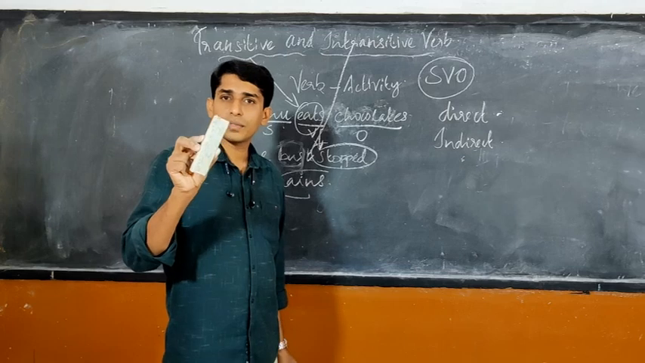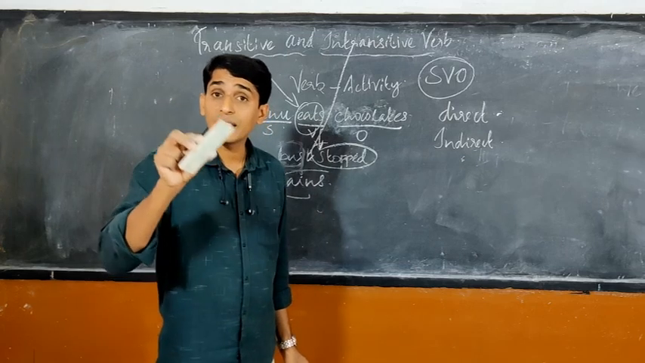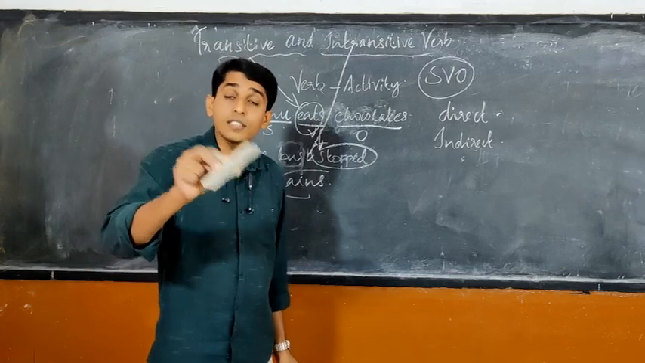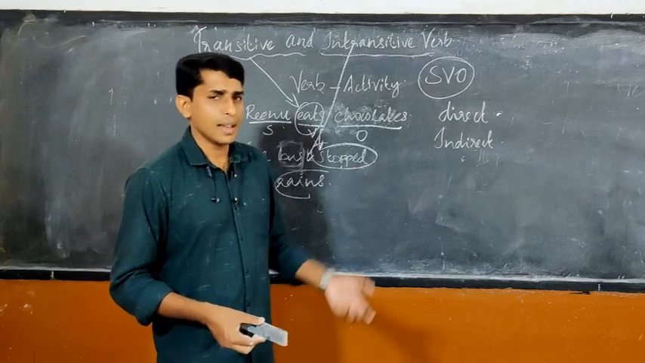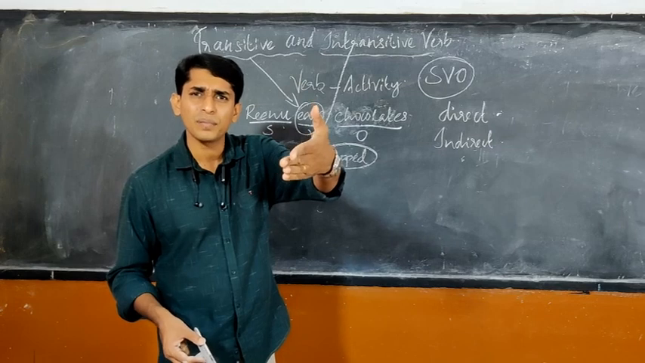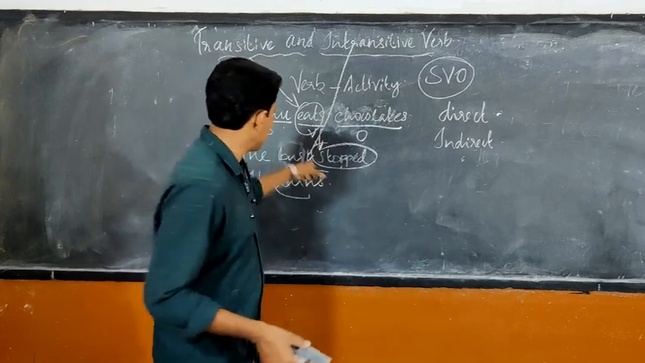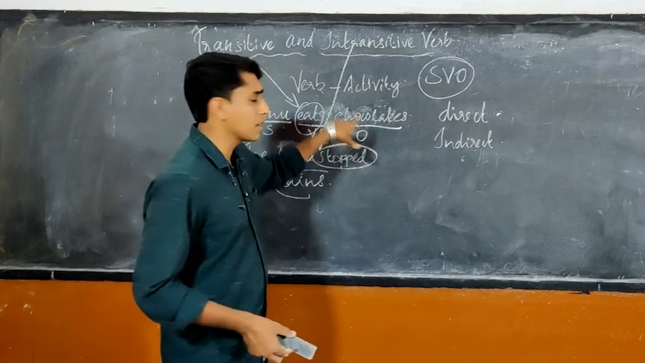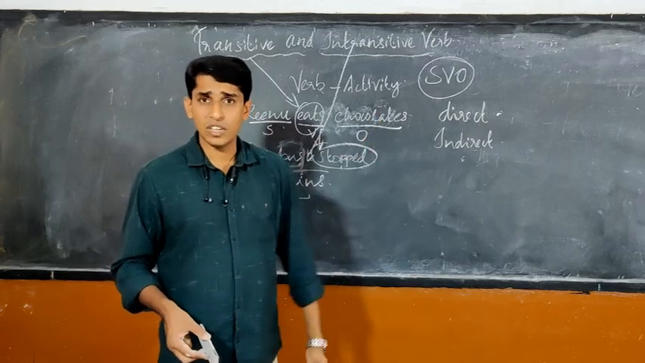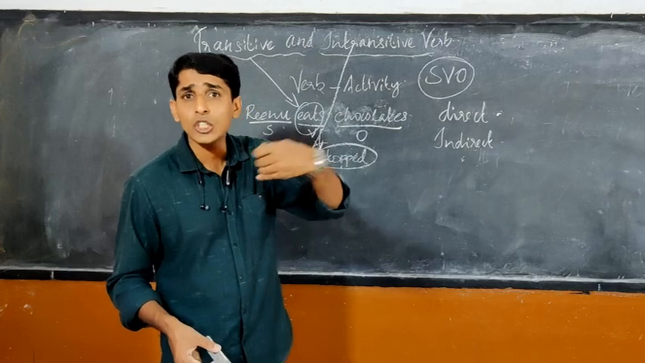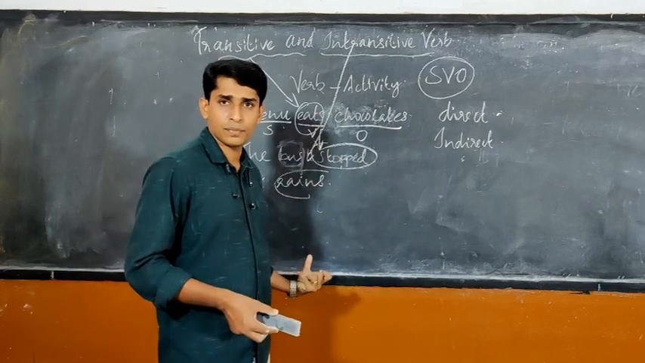That verb is transitive. If there is no object, that is intransitive. And if some nouns are given, they may not be objects. Object means it should receive the activity done by the subject. There may be complements and all that, which we will see in higher classes in detail. But for the 6th standard, you have to learn like this.